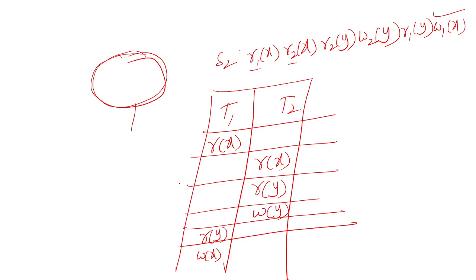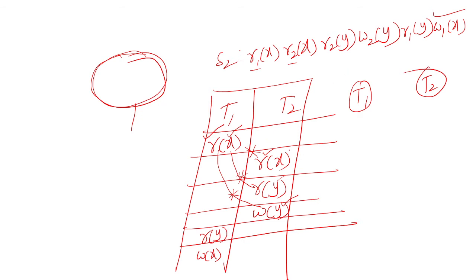Now we have to check is it conflict serializable or not? For that we have to draw a graph from transaction T1 to T2. The first operation is read X. We have to see is there any conflict from the transaction T2 for read X. Read X, read X, it is not a conflict pair. Read X, read Y, it is not a conflict because it is on data item X and it is on data item Y. That's why up to now from T1 to T2 there is no conflict.